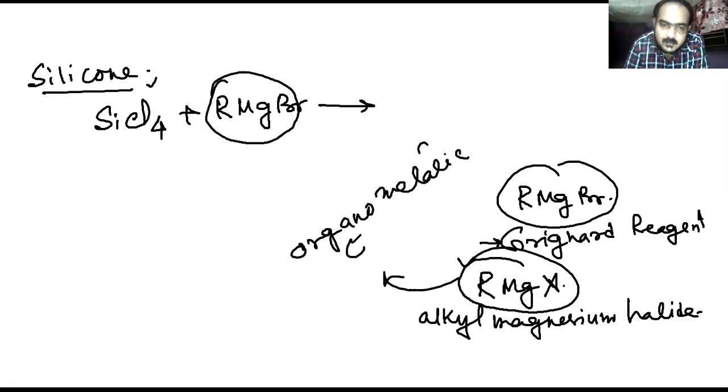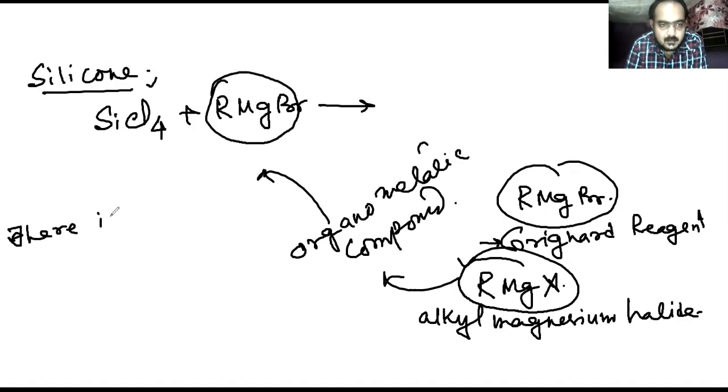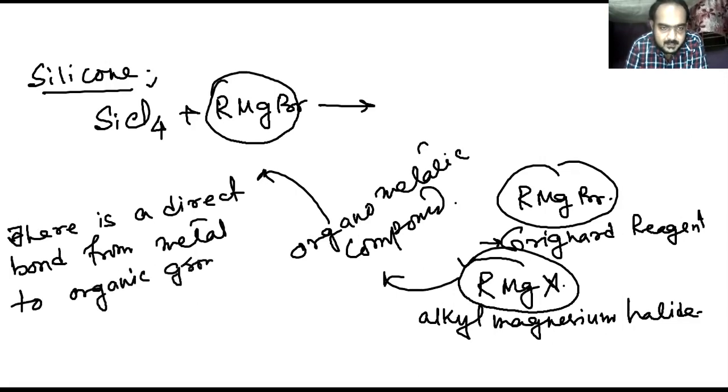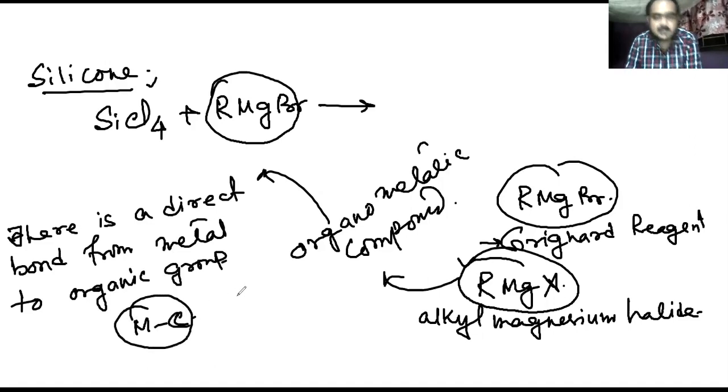Organometallic compound means there is a direct bond from metal to organic group, that is, a metal-carbon bond is necessary. A metal-carbon bond is necessary.